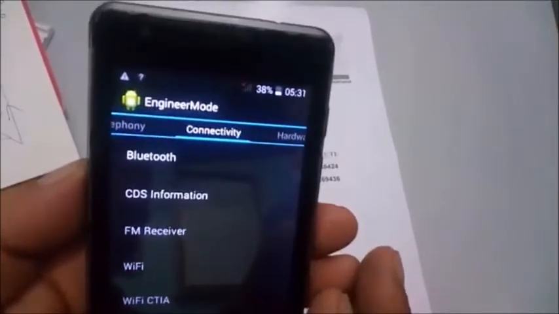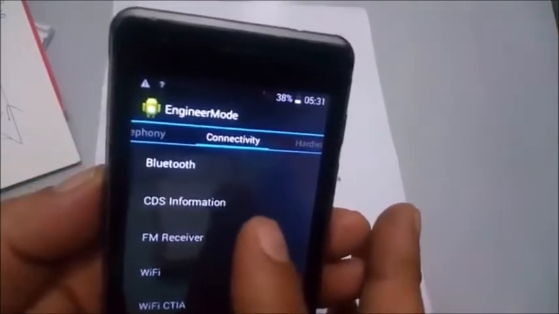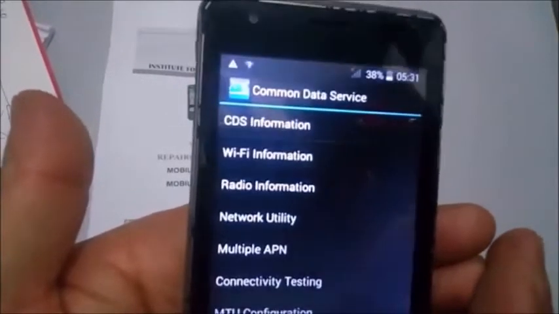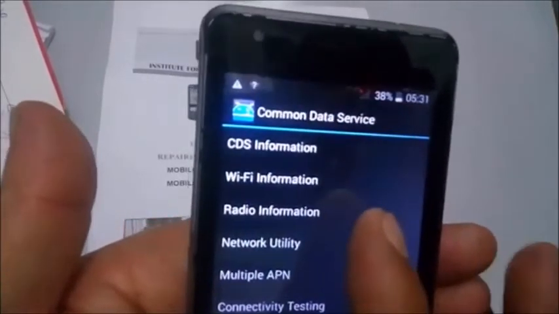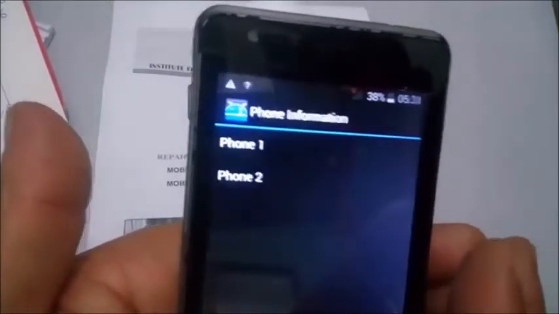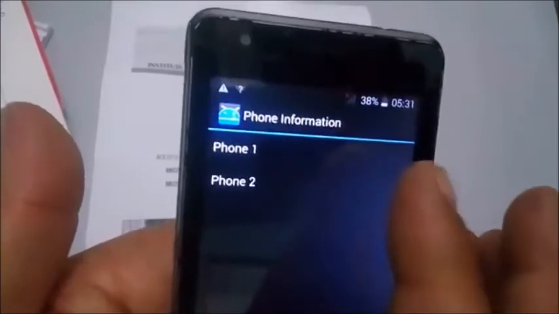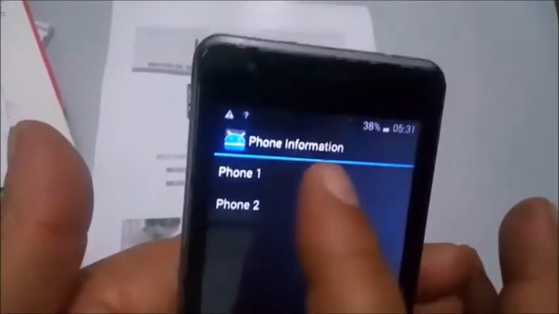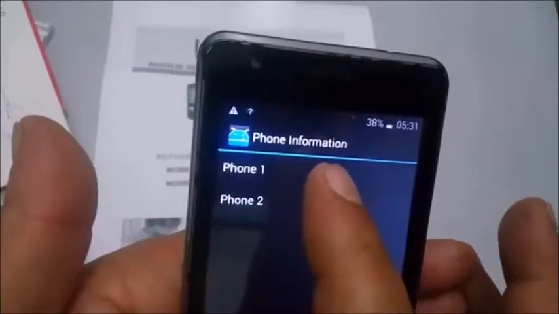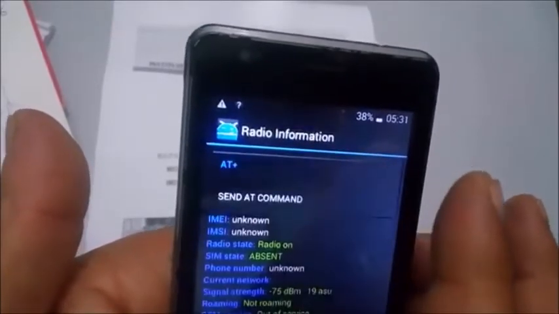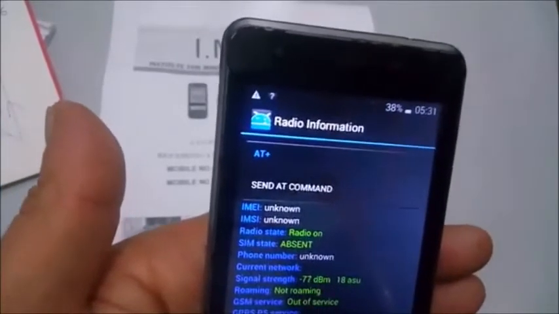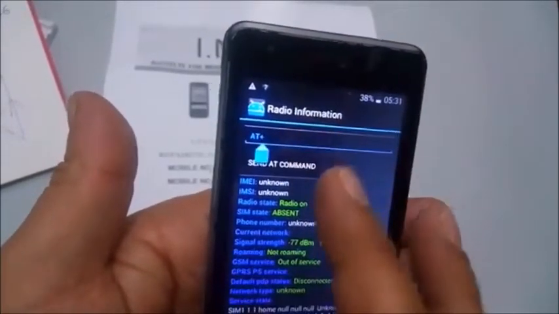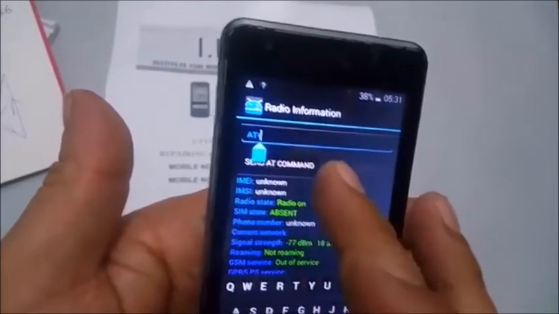and now just slide your screen, and after that you just find here CDS information. Now just click on CDS information, and after that, as you see here, radio information, and after that here is the phone information. Now just touch here on phone 1, and as you see here, here is an option AT+.